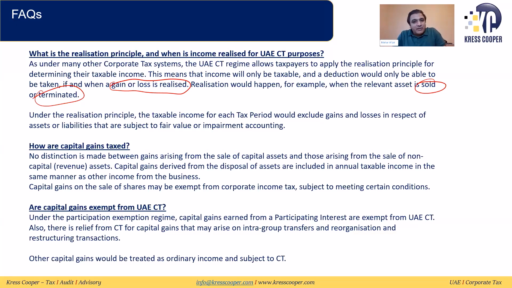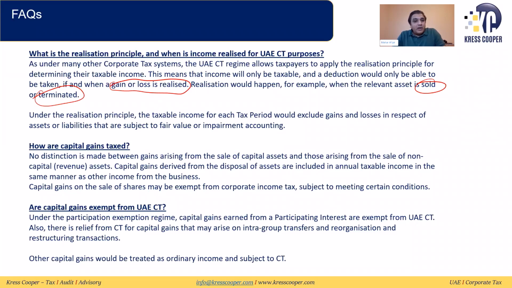Under the realization principle, the taxable income for each tax period would exclude gains and losses in respect of assets and liabilities that are subject to fair value and impairment accounting. Basically, you are saying that under this realization principle, if the assets and liabilities are such that tax is being paid on the realization basis, they will be excluded from it.